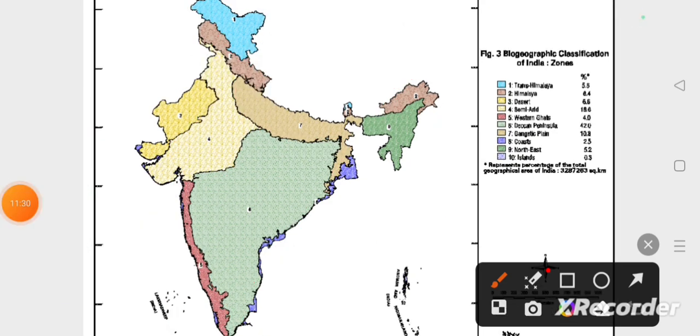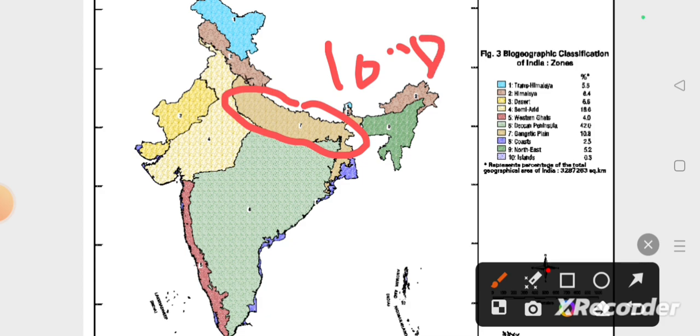And the Gangetic Plains cover around 10.8%. The Gangetic Plains include the rhinoceros, Rhinoceros unicornis, elephants, buffaloes, Bubalus bubalis is the scientific name of buffaloes, the swamp deer, Cervus duvaucelii, and the hog deer, Axis porcinus.